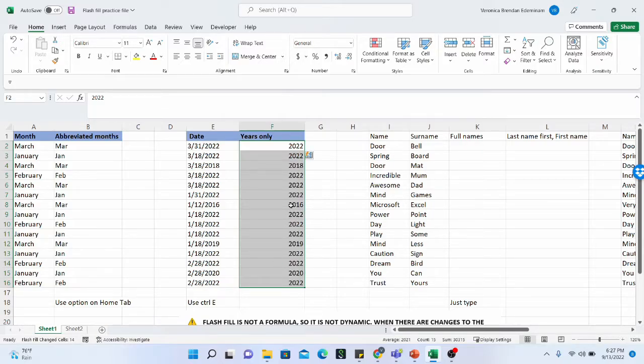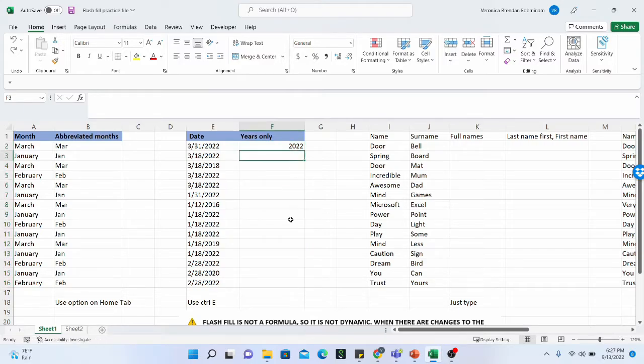Super perfect. So I'm going to just do Ctrl Z to go back. Another thing that I can do is, like I mentioned, you do not have to select all the cells in the column that you want flash filled, including the first cell. You can also do this.